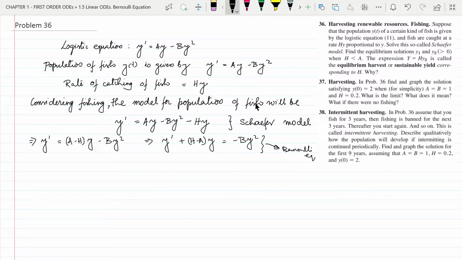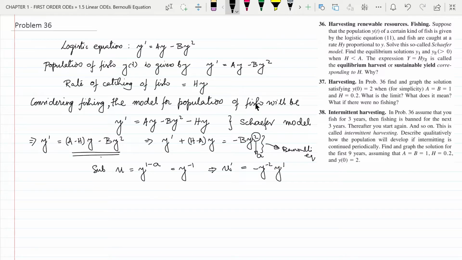To solve the Bernoulli equation, we take this exponent 2 and substitute u equal to y to the power 1 minus 2, which is y to the power minus 1, and this implies u dash equal to minus y to the power minus 2 y dash.